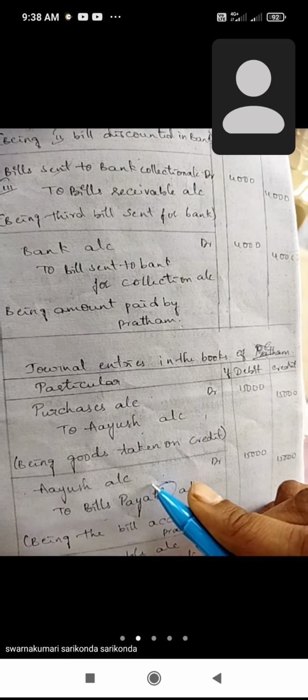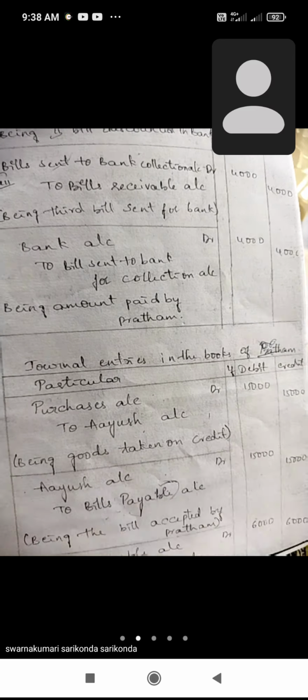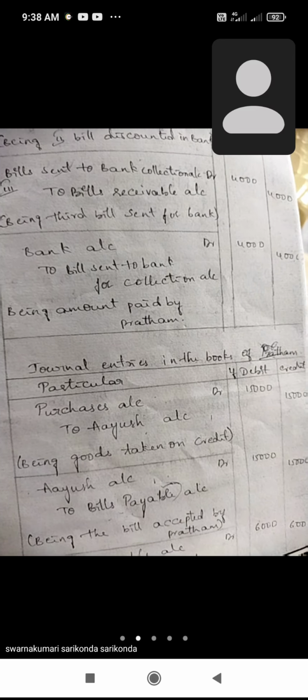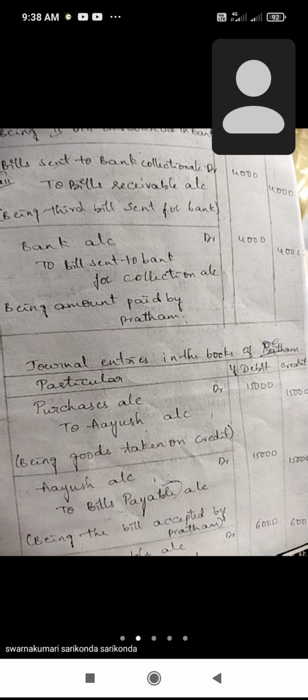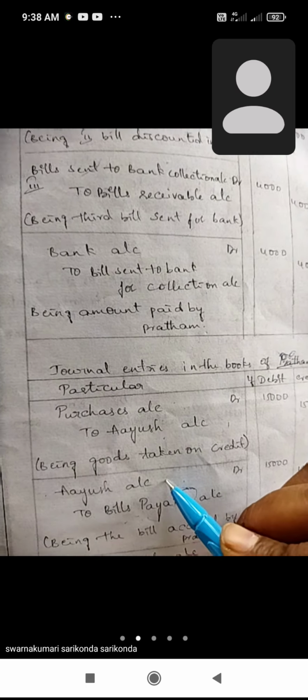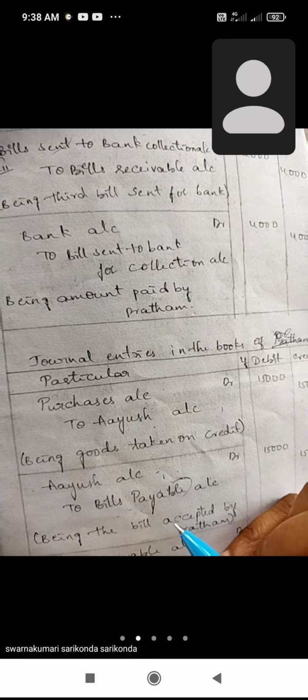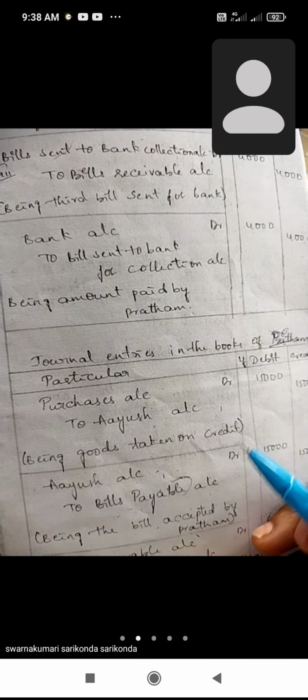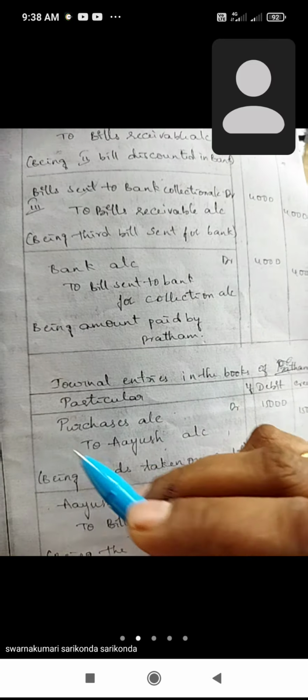The bill payable is nothing but cash to be paid in future. It is a credit transaction. The cash is not immediately paid; we pay the cash in future. Being the bill accepted by Pratham. Again Pratham sends the bill to Ayush. Okay, all of you understood?